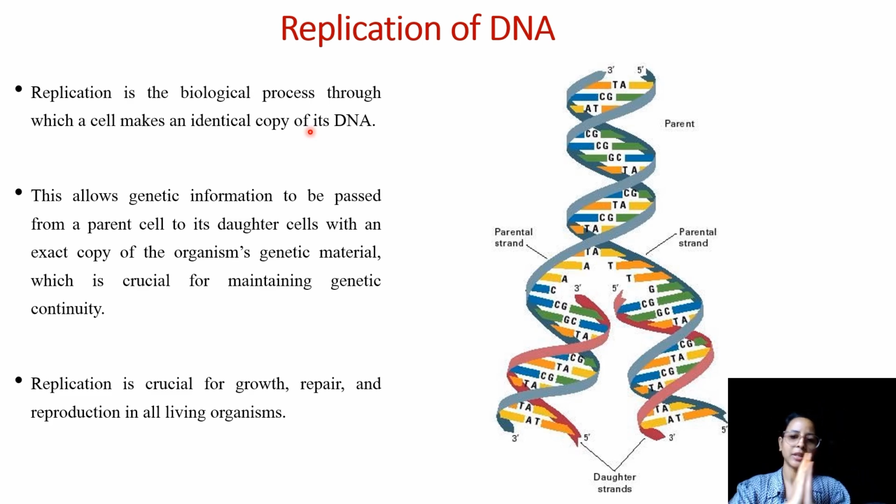If we see replication in very simple terms, replication is nothing but making a copy of one molecule which is already existing. We can see here it is a biological process through which a cell makes an identical copy of its DNA. So whatever bases are present here in the DNA, the exact same copy will be made and the daughter cell will have the same bases as whatever is present in the parent cell. Okay, and this is important because it helps the genetic information to flow from the parent cell to the daughter cell so that the genetic information is not lost and it is passed from one generation to another.